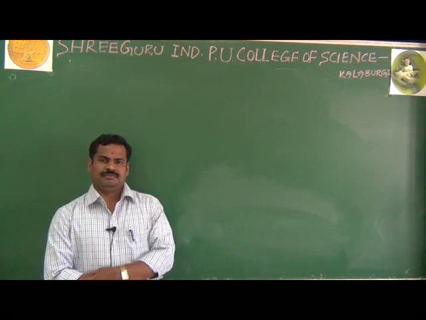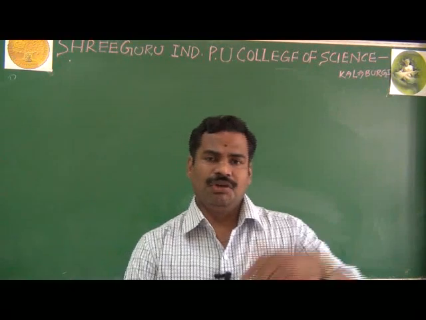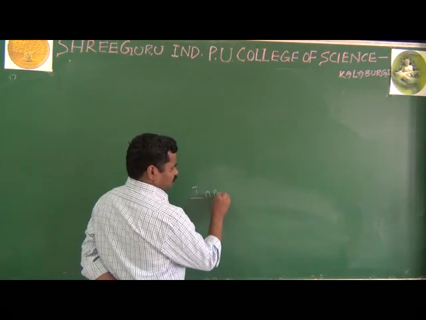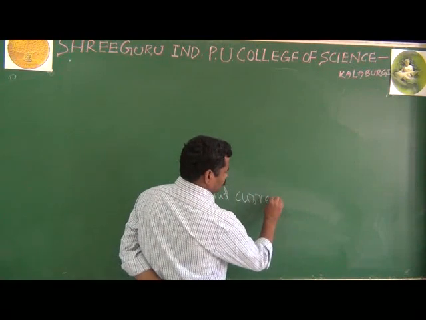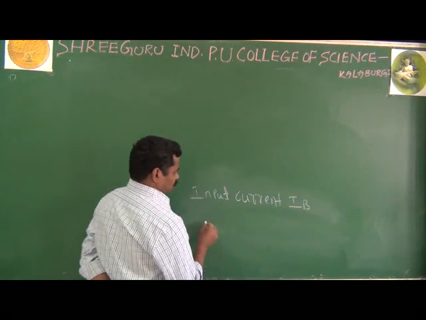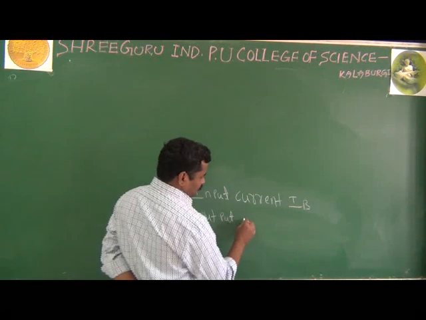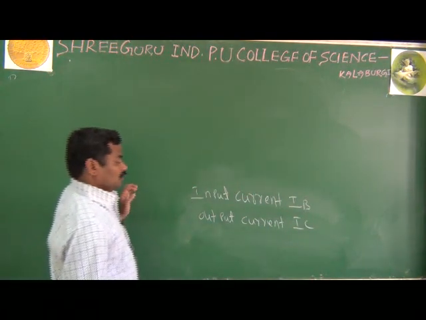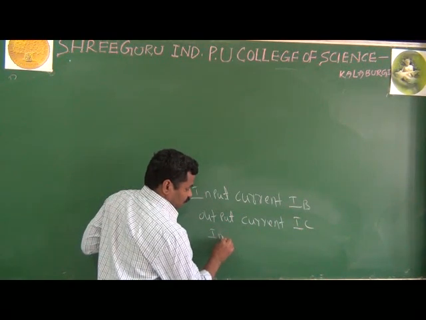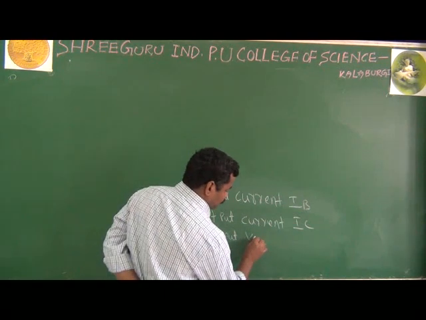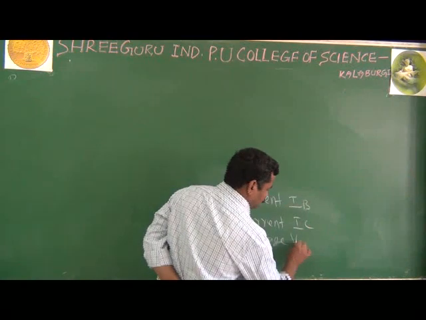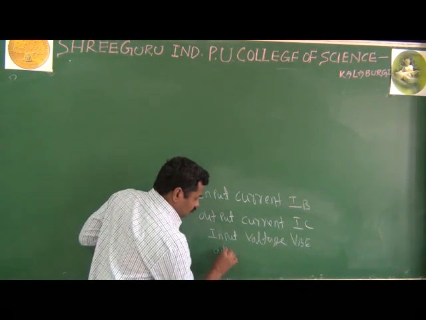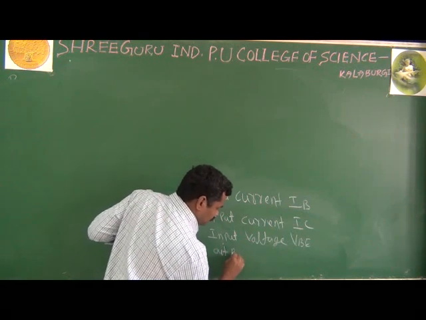Because without biasing, we are not getting the input current, that is IB, and also we are not getting the output current, that we know already is IC, and also to get the input voltage, which is nothing but VBE, the base to emitter voltage, and also to get the output voltage.